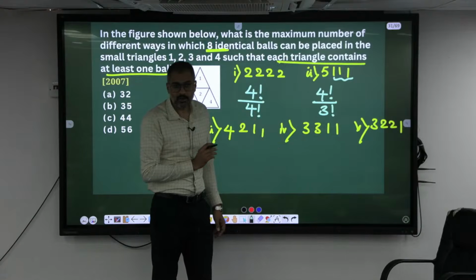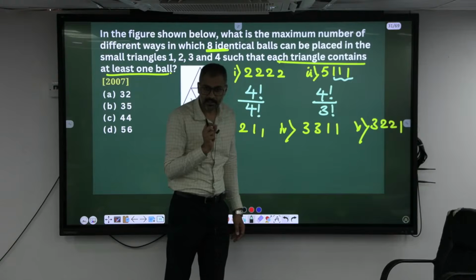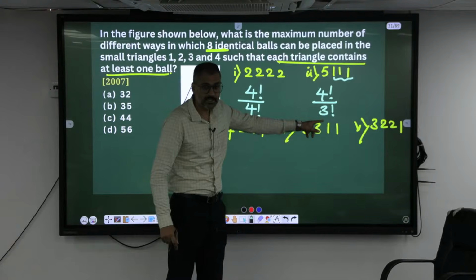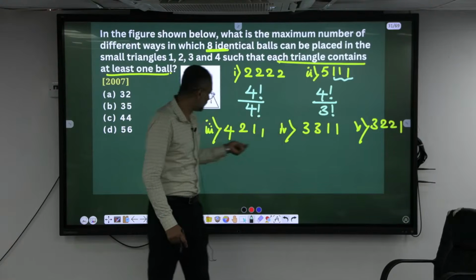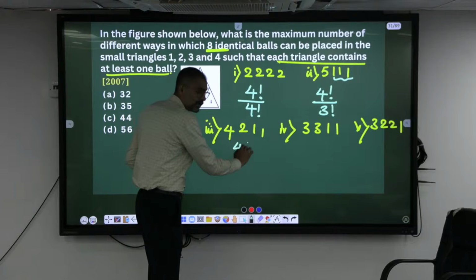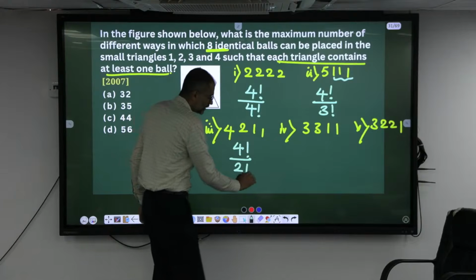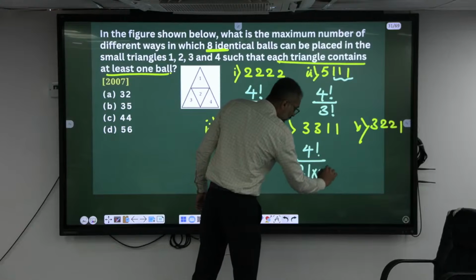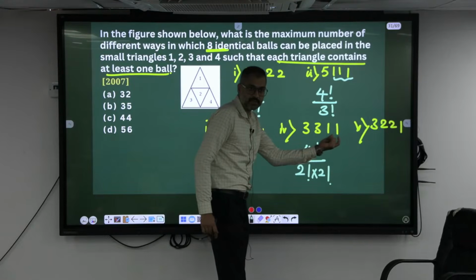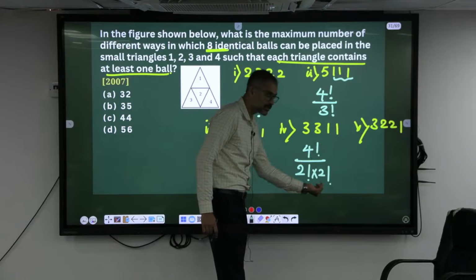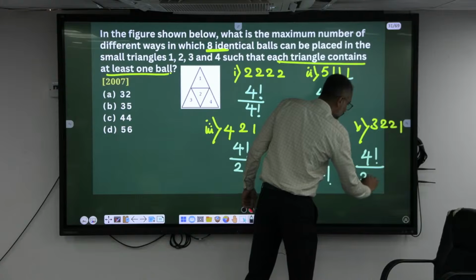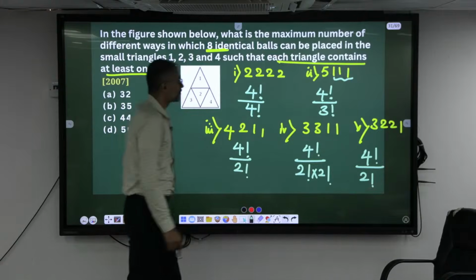We are not choosing each and every cell here, but in each and every cell we are having multiple balls. We are applying the permutation here, not the combination. Similarly here, this has to be 4 factorial divided by 2 factorial into 2 factorial. There are 2 repetitions of 3 and 1 here. Hence, to avoid those repetitions, 2 and 2. Similarly here, 4 factorial divided by 2 factorial. This is your answer.